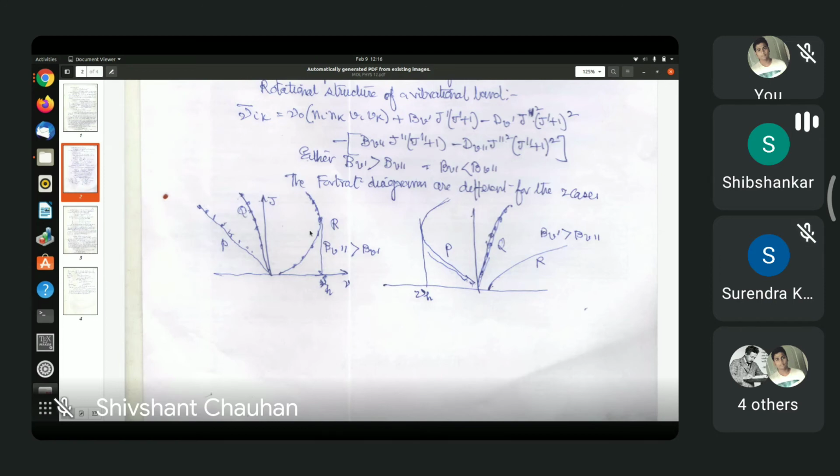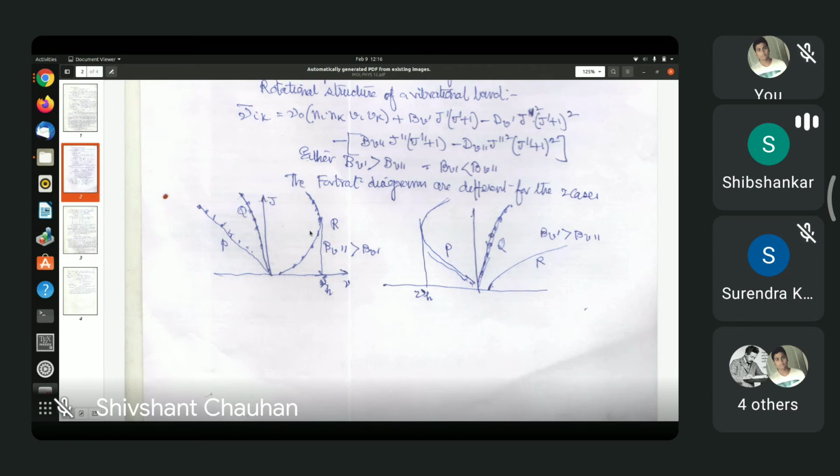If the difference is very small, then there may be no band heads at all. But if the difference is substantial, there should be band heads, and the band head can be formed in the R branch or the P branch. And we plot this.